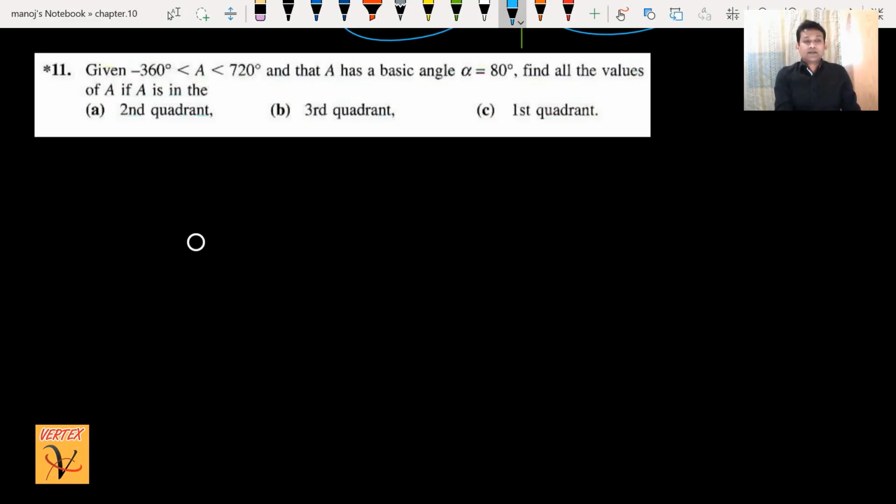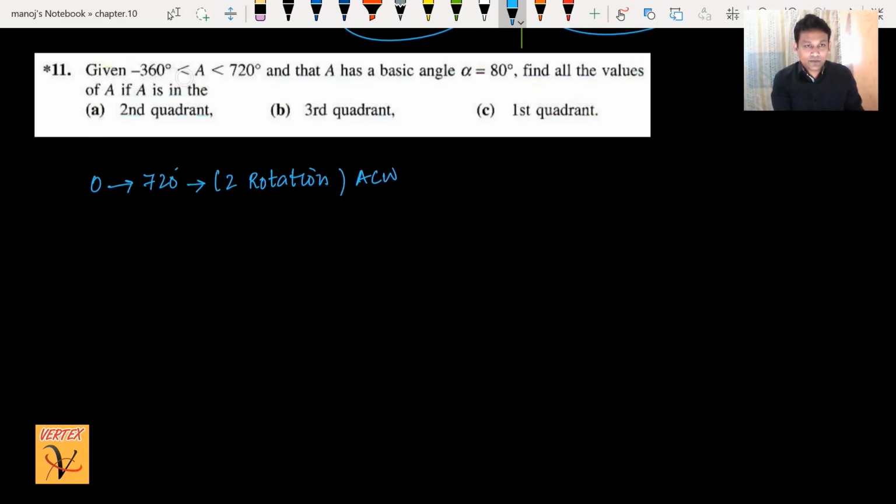Given minus 360 degrees to 720 degrees, it means I have to divide this into two parts, positive rotation and negative rotation. From 0 degrees to 720 degrees means you have two rotations, but anti-clockwise, positive.